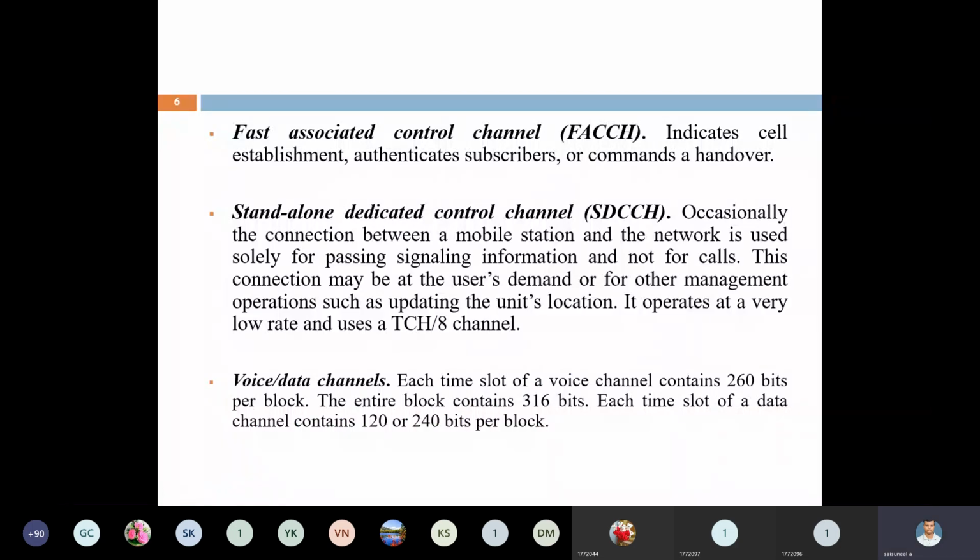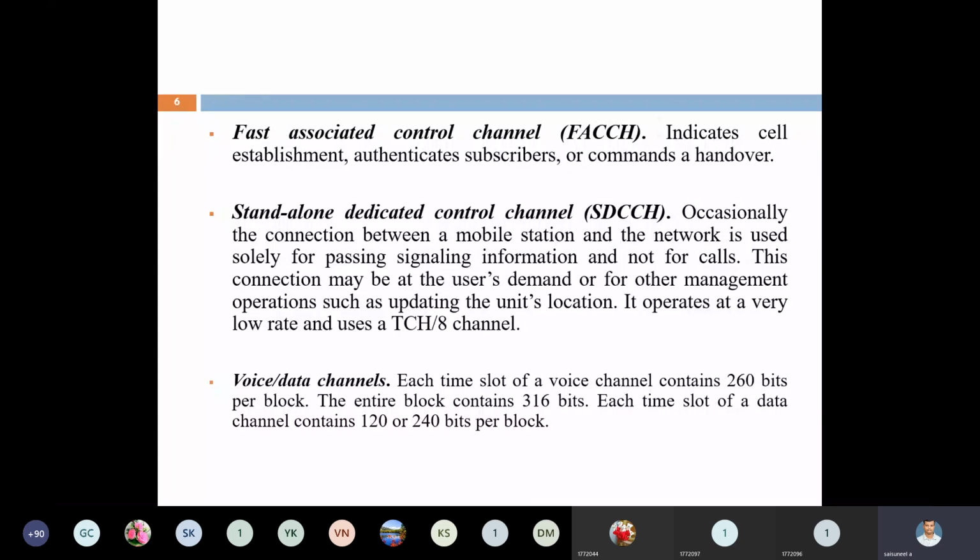Next, another logical channel is the fast associated control channel. When we are doing fast associated, when we are telling the number within a fraction of microseconds, your call is connected. It is nothing but how fast the call is connected. At that time, we are using the fast associated control channel. FACCH indicates call establishment, authenticates subscribers, and commands a handover.